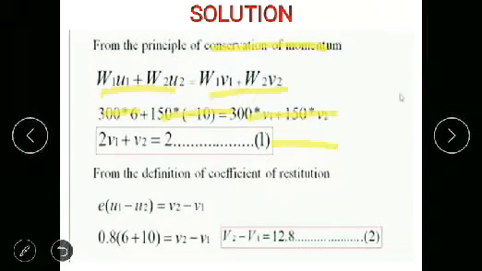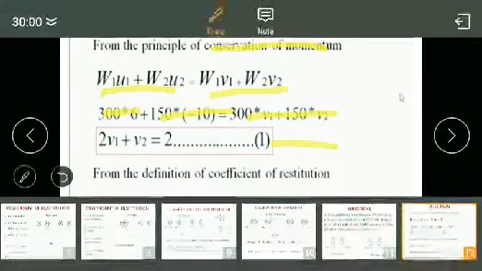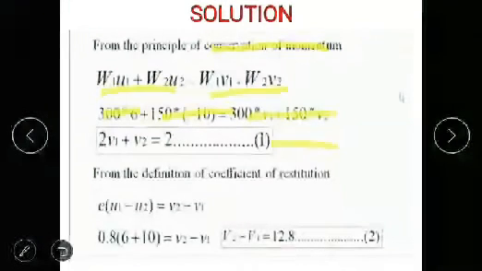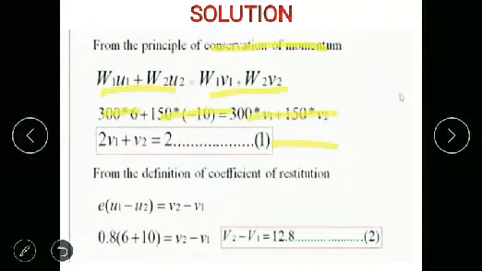Then go to the coefficient of restitution. We know that e into (u1 minus u2) is equal to v2 minus v1. That is, the coefficient of restitution is equal to the ratio of the relative velocity of separation and the relative velocity of approach.